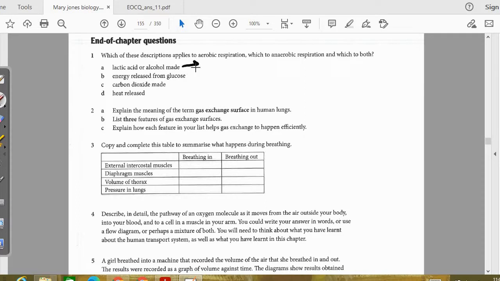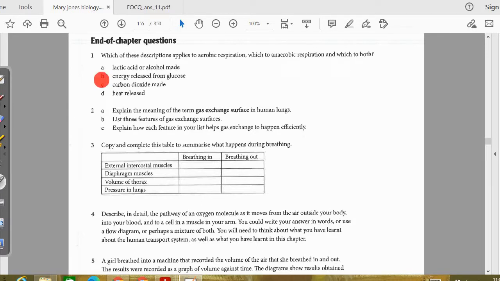So they are the terms related to anaerobic respiration, as lactic acid is made in the muscle cells and alcohol is made in yeast, which is the fermentation process. Anaerobic is basically in absence of oxygen. So the first one is related to anaerobic respiration.